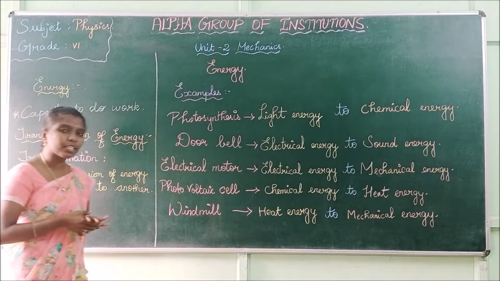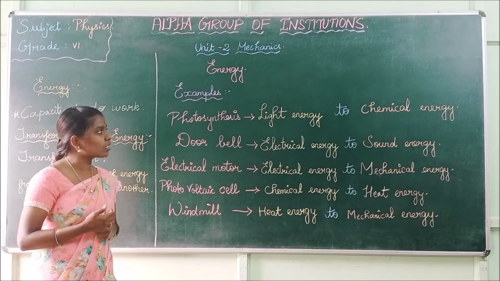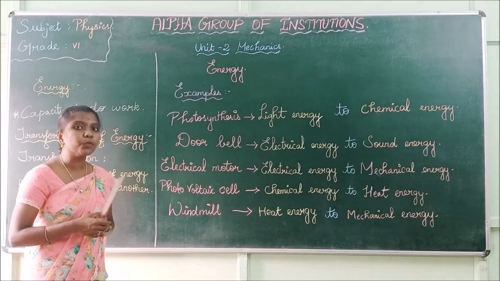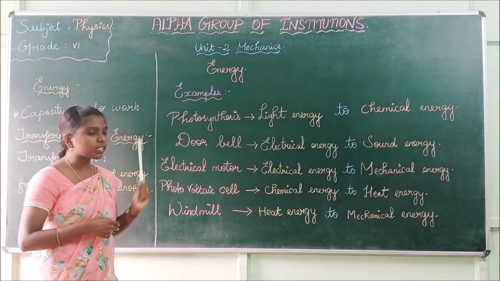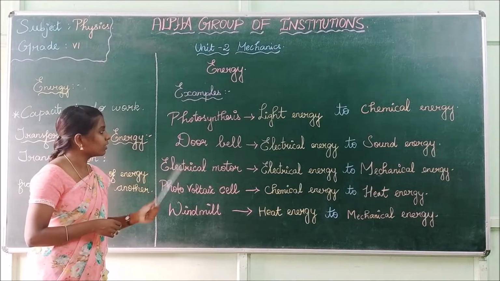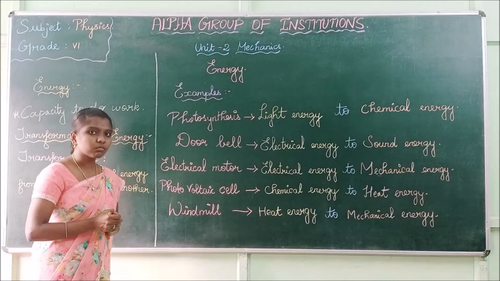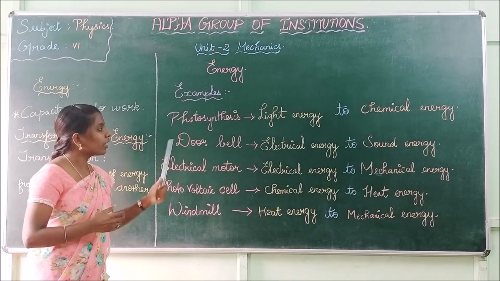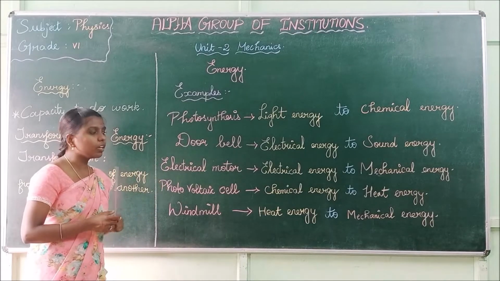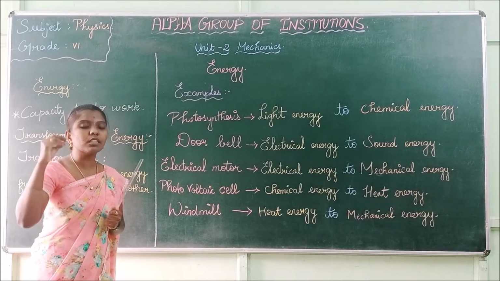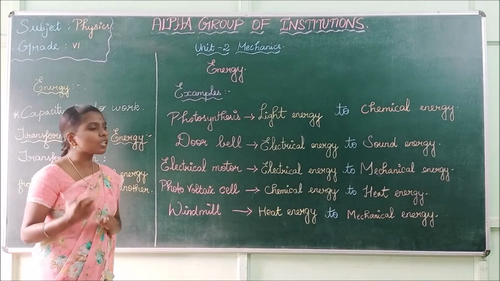Some examples for transformation of energy: photosynthesis. In the process of photosynthesis, light energy is converted to chemical energy. In case of a doorbell, have you all seen the doorbell? What form of energy is converted? If you turn on the switch, the sound comes. In this case, electrical energy is converted to sound energy.